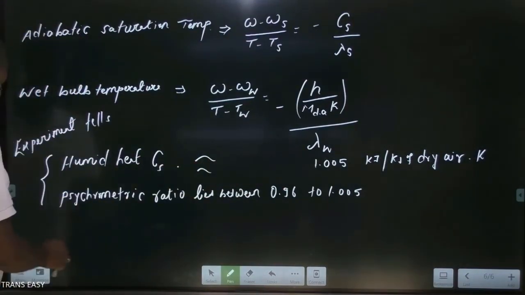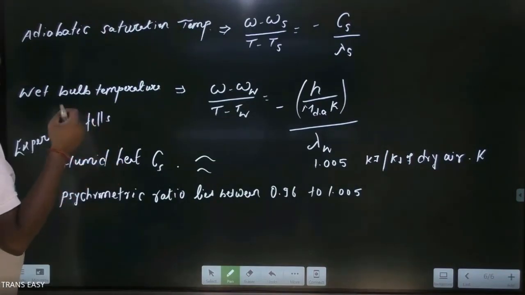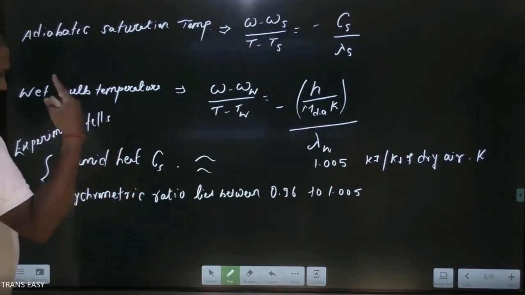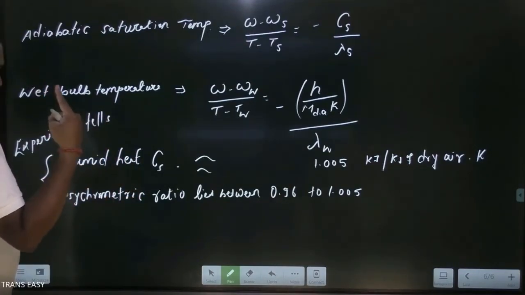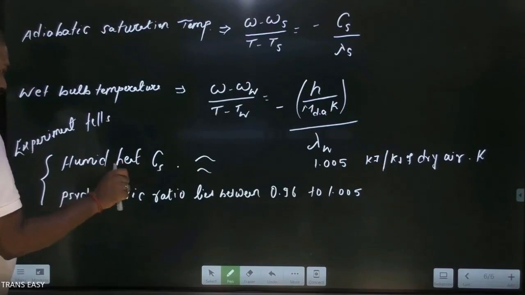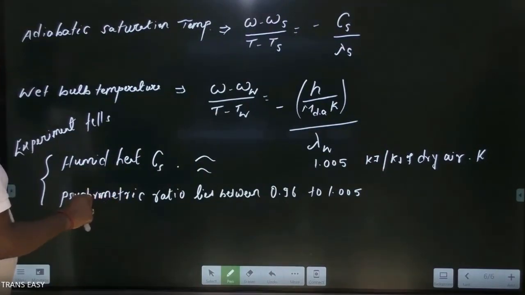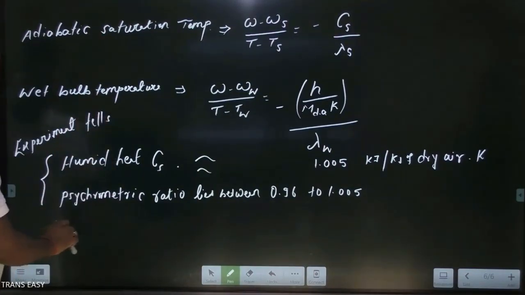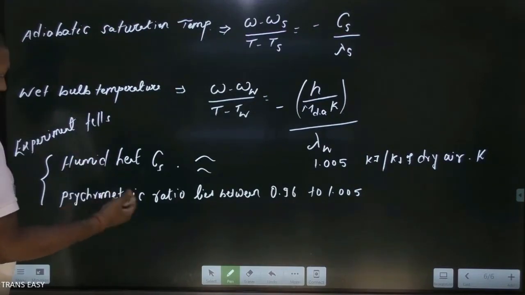So in most of the cases, the adiabatic saturation line on the psychrometric chart, for which the next session is planned, can be used as the wet bulb temperature line, or for wet bulb temperature measurement. Later we will see after development of the psychrometric chart.